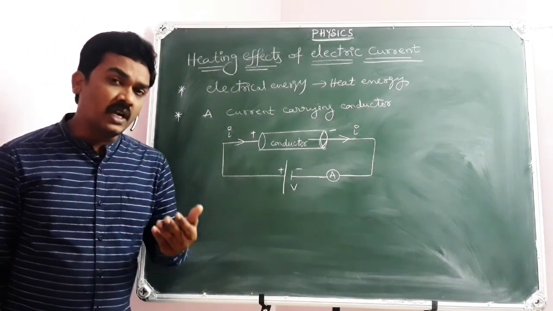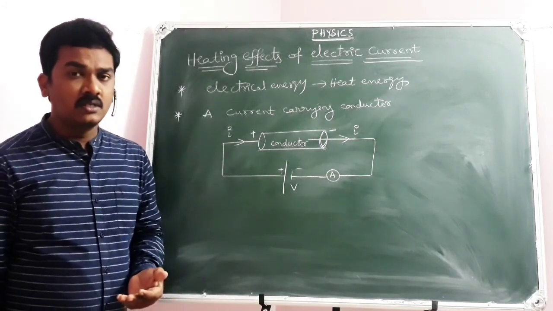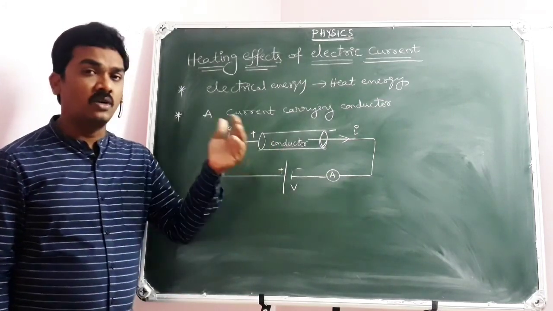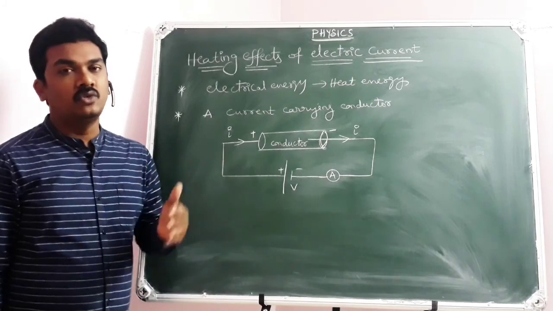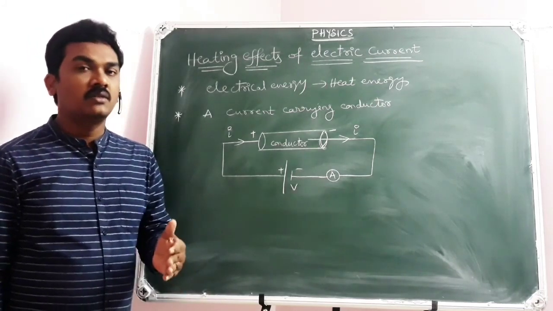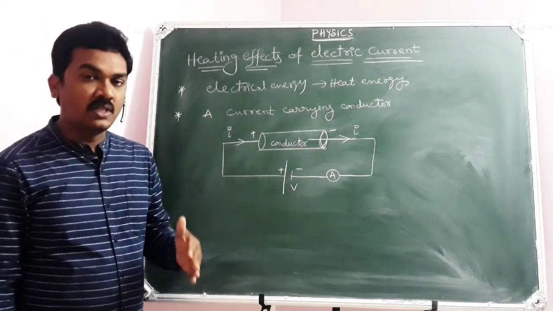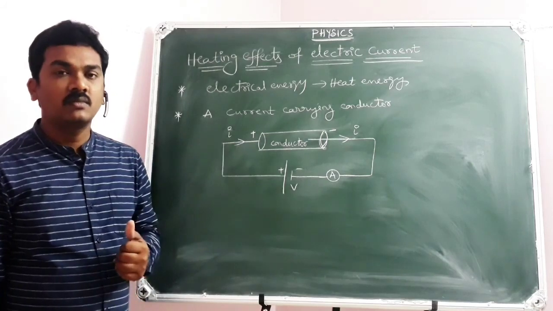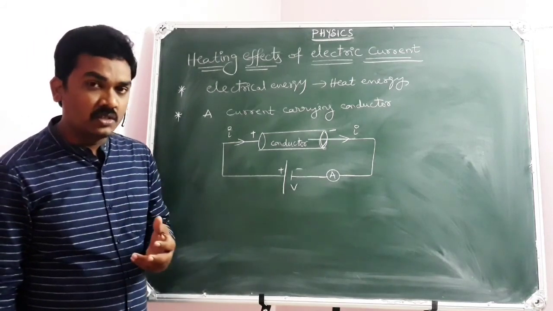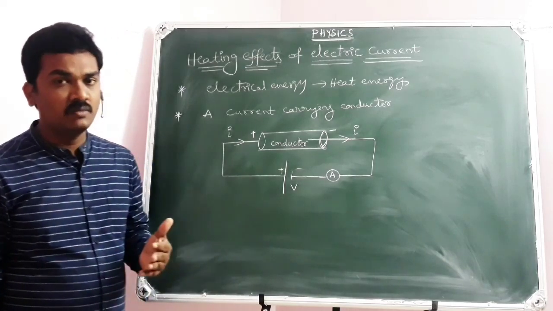The collision of electrons among themselves or with the lattice of the atoms is nothing but the property of the conductor called resistance. So due to the resistance of the conductor, we can expect collisions of electrons with the lattice of the atoms. During those collisions, a part of electrical energy is converted into heat energy.